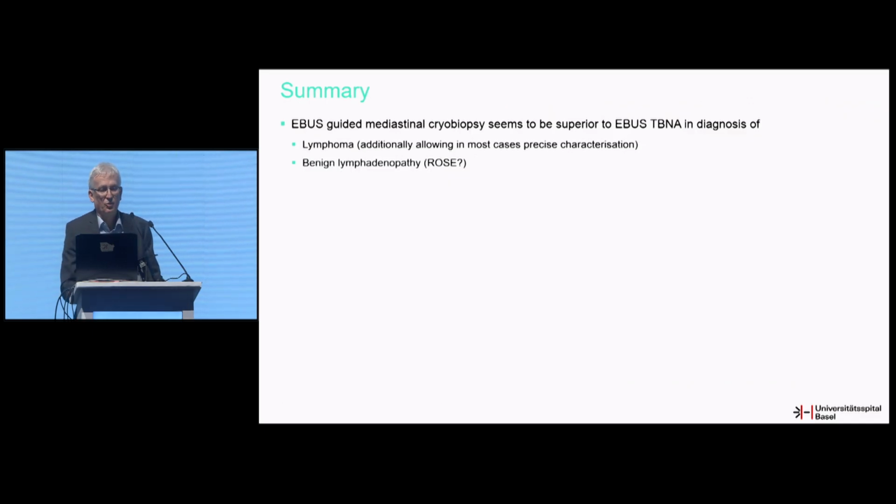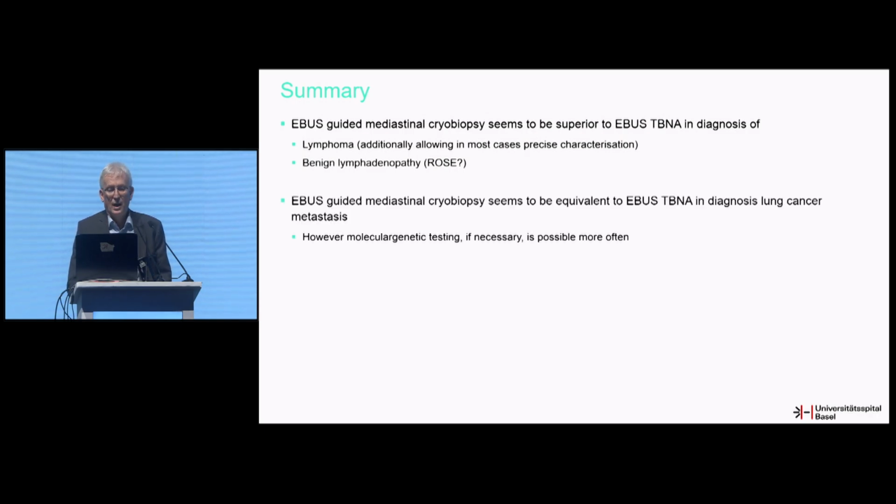So let me summarize. EBUS-guided mediastinal cryobiopsy seems to be superior to EBUS-TBNA in the diagnosis of lymphoma and benign lymphadenopathy. It seems to be equivalent for staging of lung cancer, and molecular genetic testing, if necessary, is probably more often possible.